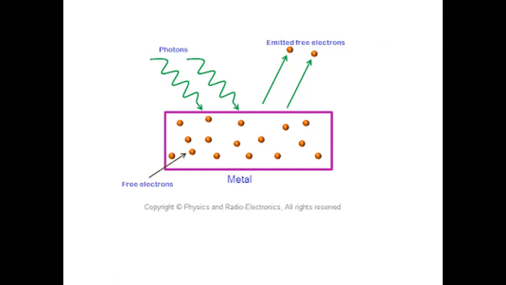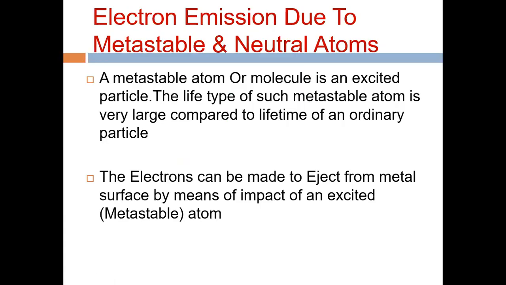In this simple diagram, I have shown the photons, the free electrons, and finally the emission of the electrons. After the bombardment of the photons, there is the emission of the electron. And ionization is simply the emission of the electron. So this is the second one, electron emission due to photons. Now we will come to the third one.